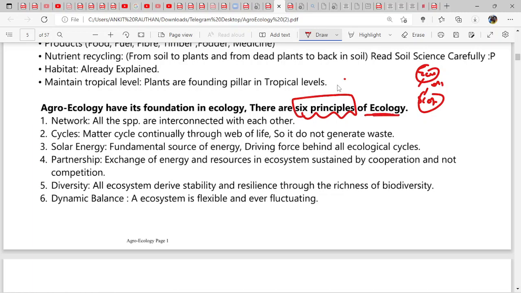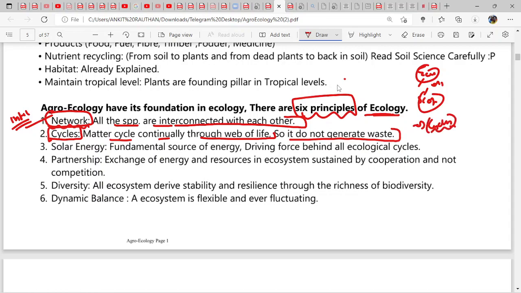Now, what is the first principle? That is network. All the species are interconnected with each other, which we have seen. So what will we remember it by? Network or interconnectedness. Second is cycles. Matter cycles continually through the web of life, so it does not generate waste. That means these are cycles which go on. So you can give every cycle like water cycle, carbon dioxide cycle, and different cycles which we learn in ecology, right? Solar energy, the fundamental source of energy, is the driving force behind all ecological processes. So first principle is network, interconnectedness, cycles, solar energy.